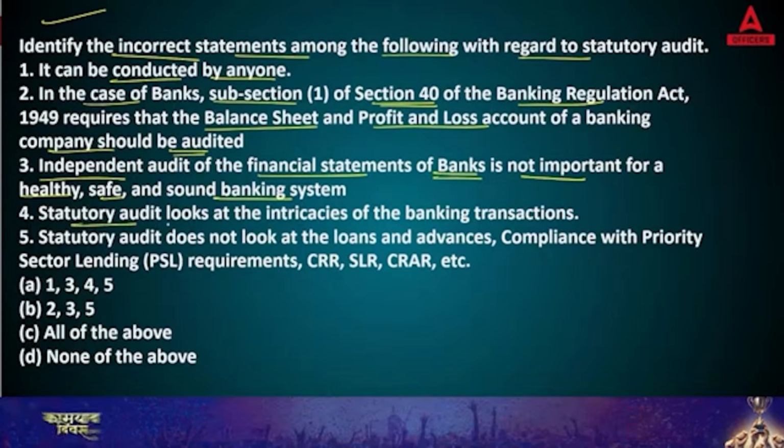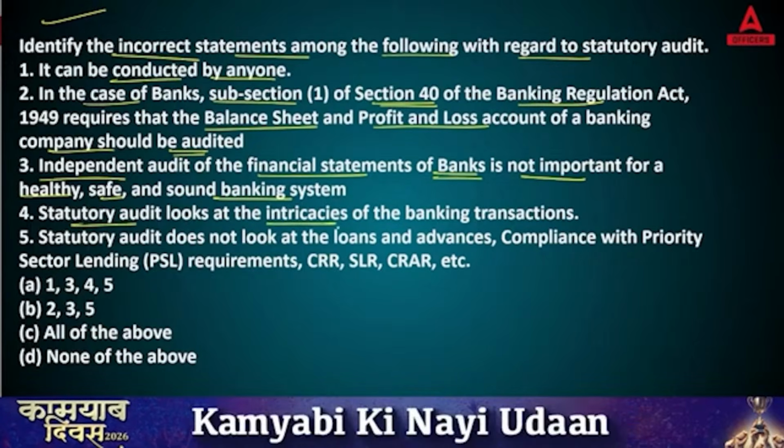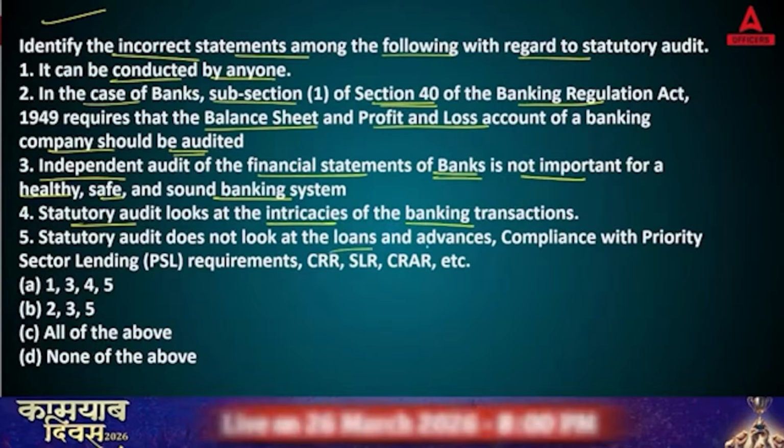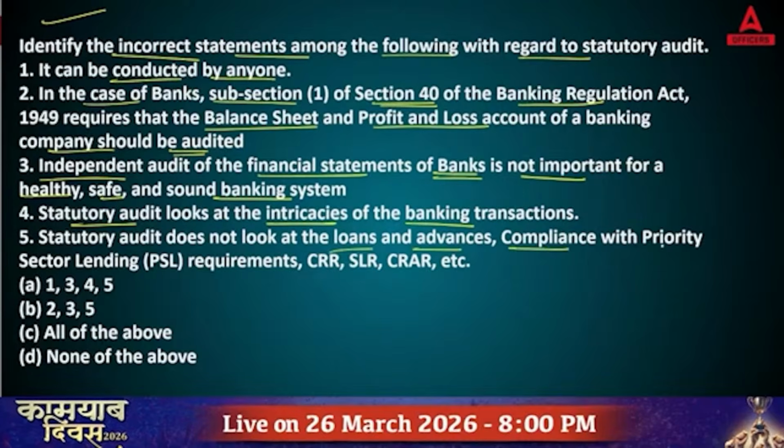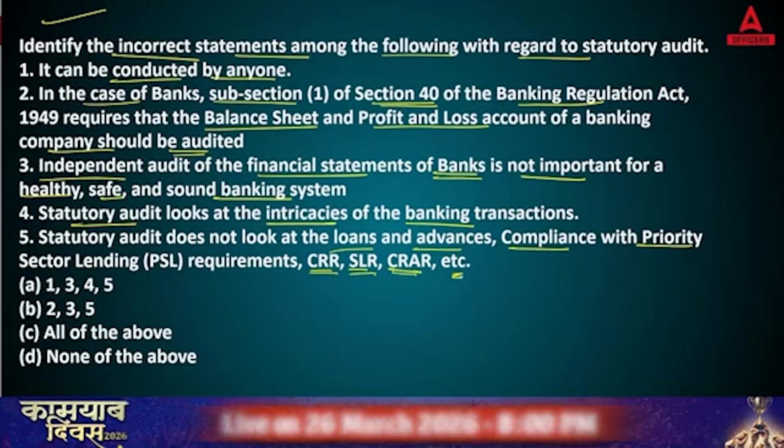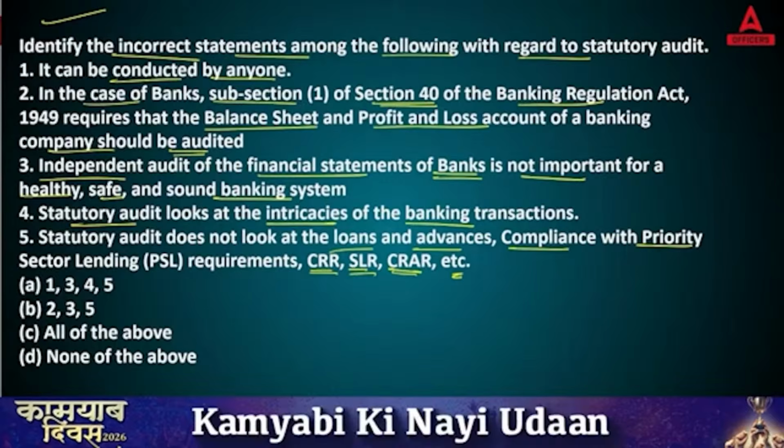Fourth, statutory auditor looks at the intricacies of the banking transactions. Fifth, statutory audit does not look at the loans, advances, compliance with priority sector lending requirements like CRR, SLR, CRAR, etc. So basically, even if you don't know about audit, if you are working in a bank, these options are very easy.